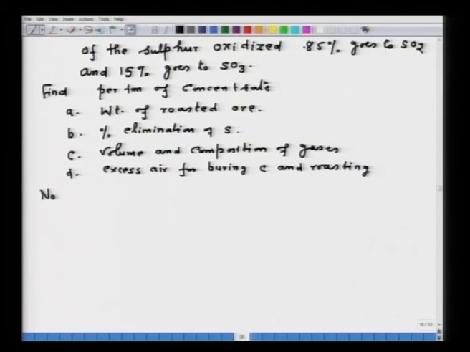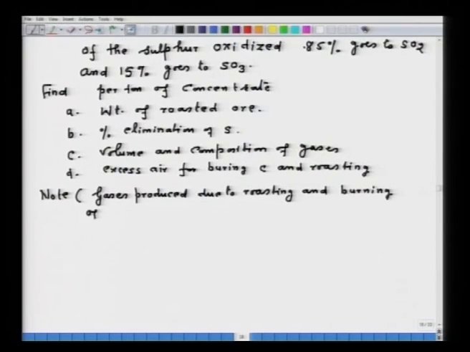Note, gases produced due to roasting and due to burning of carbon, they mix in the reactor and the mixture goes out of the system.